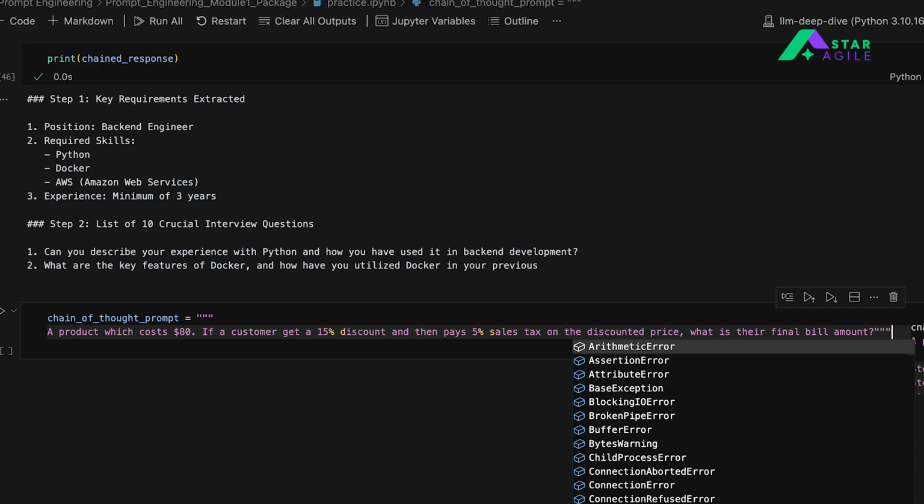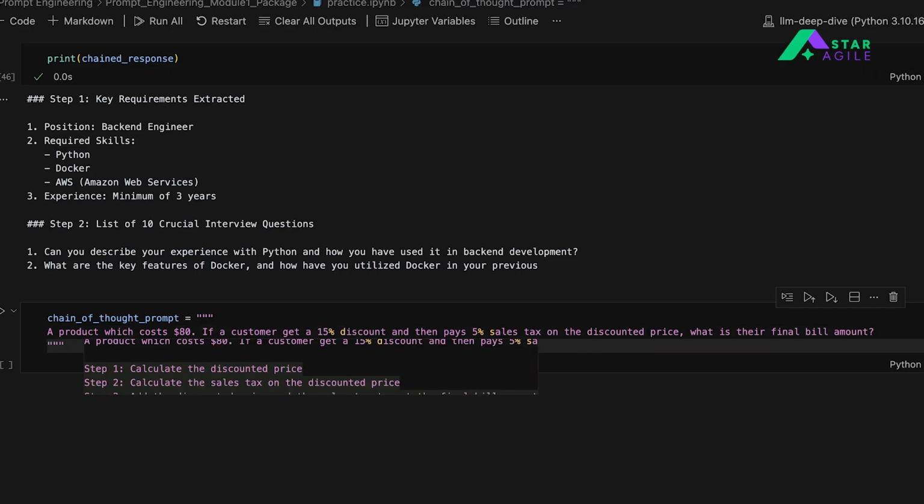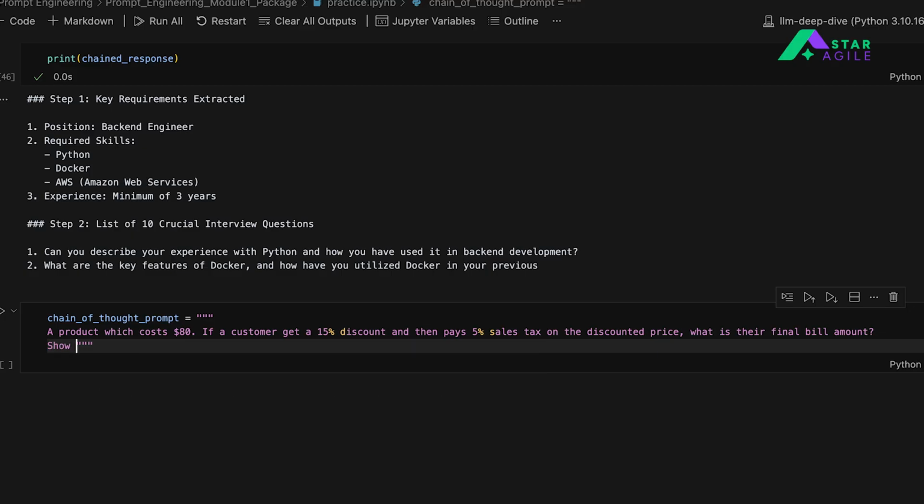Right, so in this particular case, we are basically asking the model to answer the question, but we also tell the model to show the calculations, or here we'll say include the calculation steps in your response.